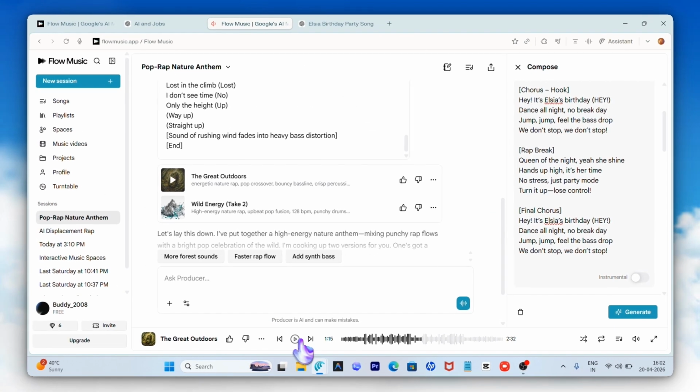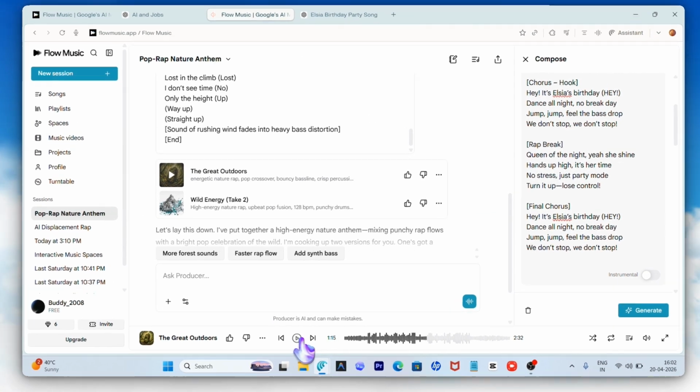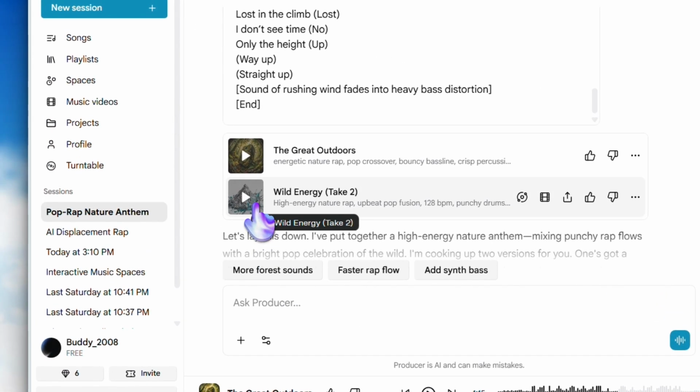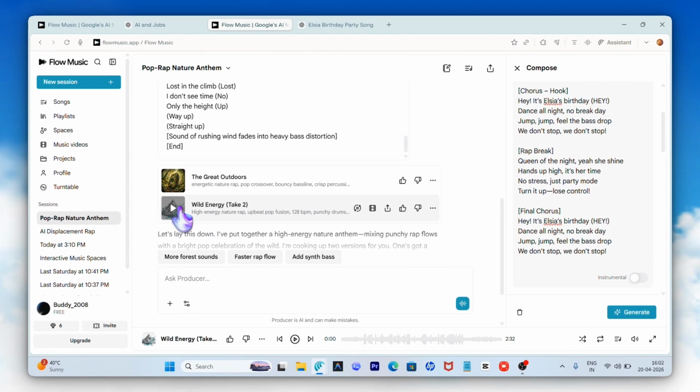So this one was an instrumental track. But let's see if the second one is also instrumental.